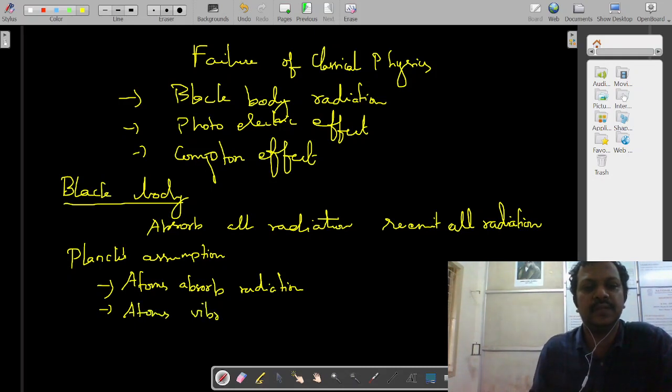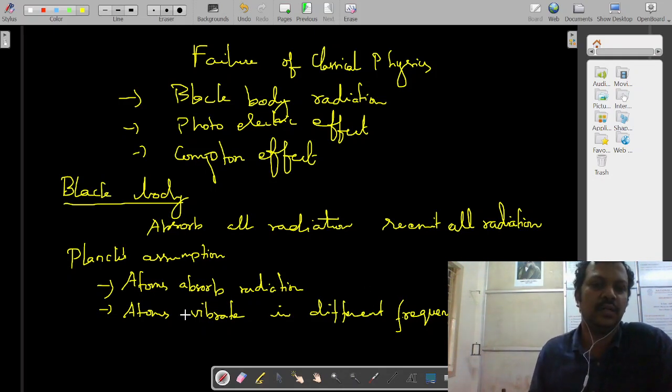Different atoms absorb different energy of radiation, so they vibrate at different frequencies. While vibrating, they start to emit the radiation. Whatever they absorb is emitted by the atoms.